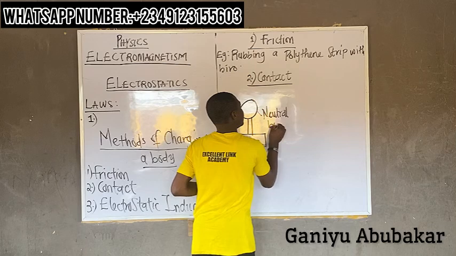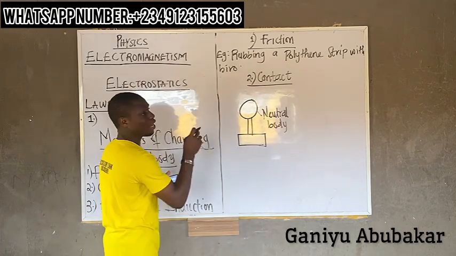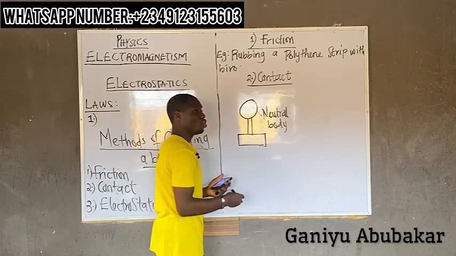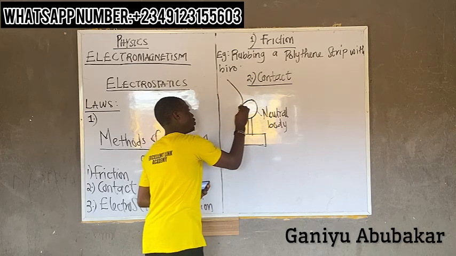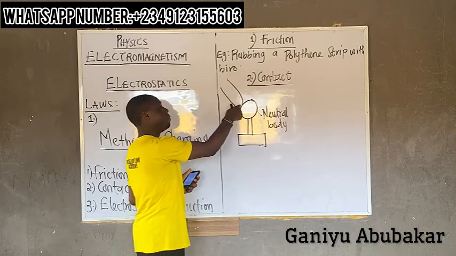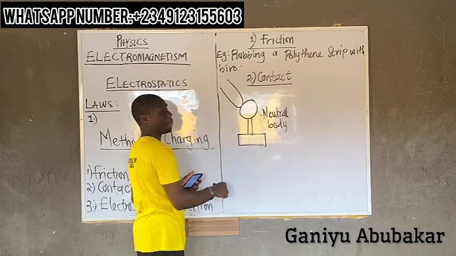We said when it comes to by contact, you are placing a neutral body close to a charged body. So let's say I have a charged rod this way. Observe, I didn't rub them. I brought them together like they are touching each other, right?